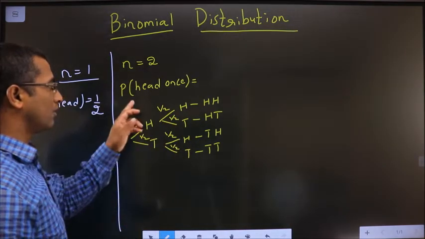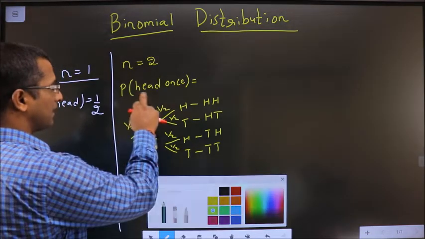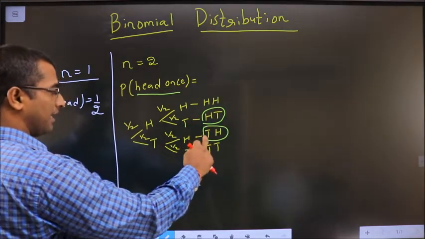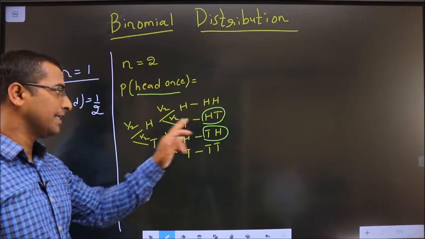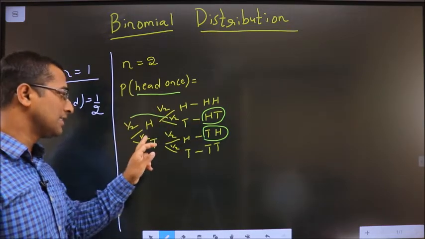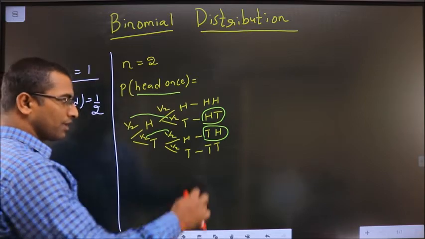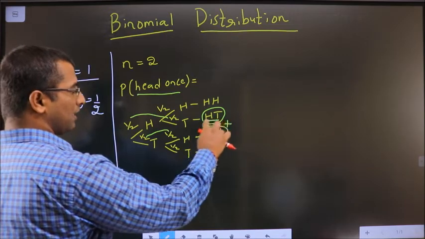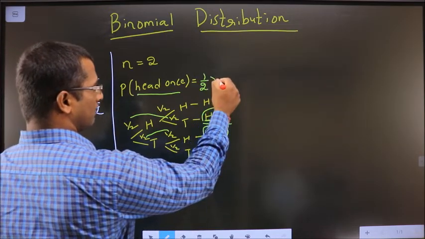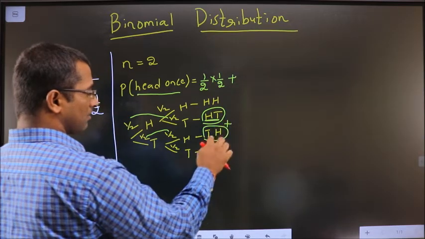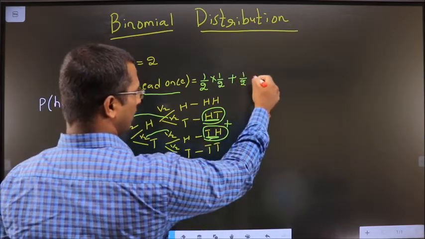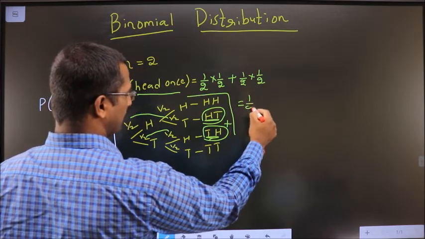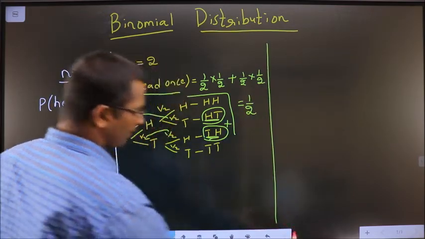Okay. Now, only one head. Where do you come across only one time head? That is present in this option and this option. Now, how do I reach here? By multiplying these two. How do I reach here? By multiplying these two. It's either this or this, so plus in between them. So probability of this is 1 by 2 into 1 by 2 plus probability of this is again 1 by 2 into 1 by 2. So that is nothing but again it will result in 1 by 2.